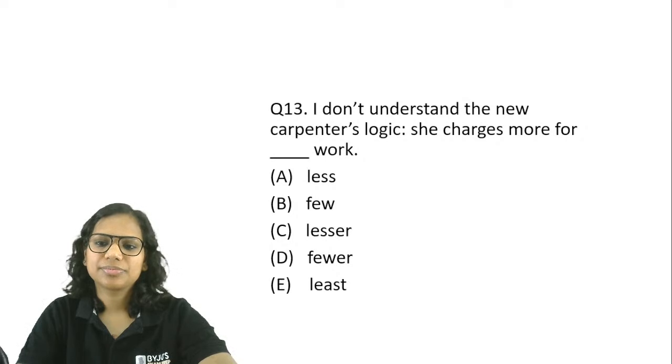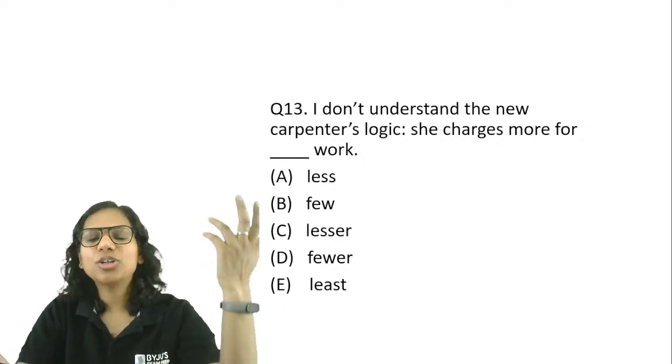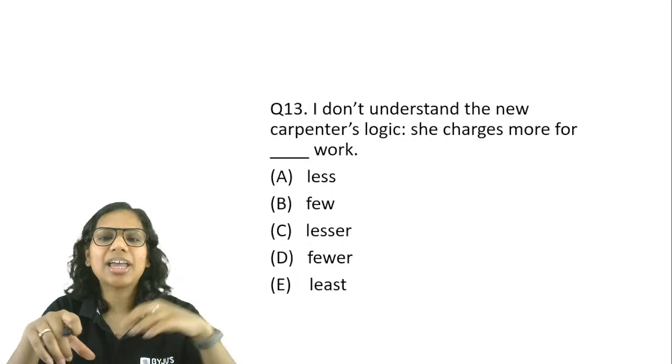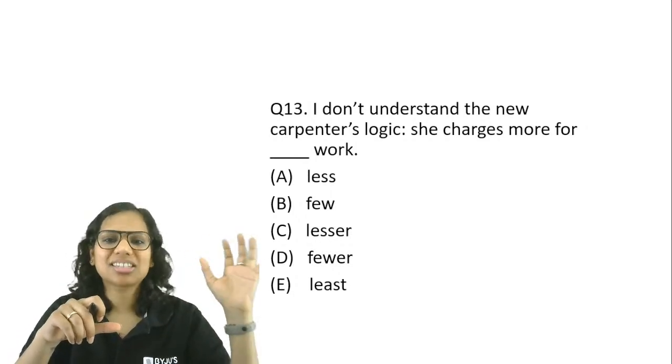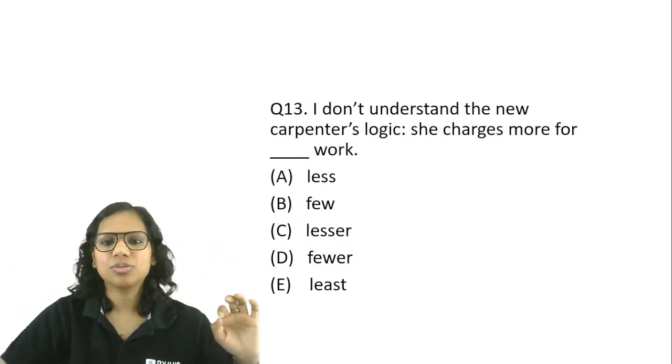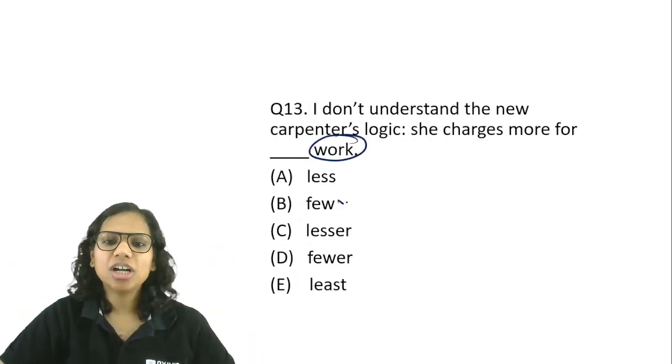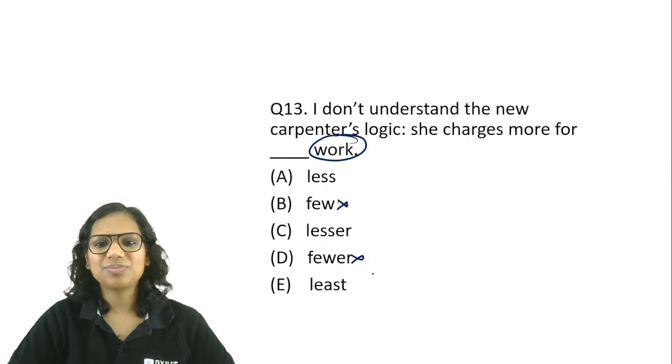All right. A is what you say. So work again. I think in your mind do this. Can I say two works, three works? I have given her three works to do. For task, I can say three tasks to do, but not for work. Work is uncountable. So you can't use few, fewer here.